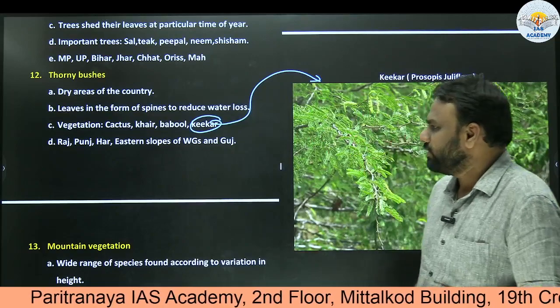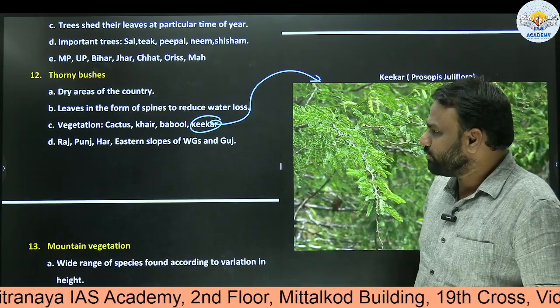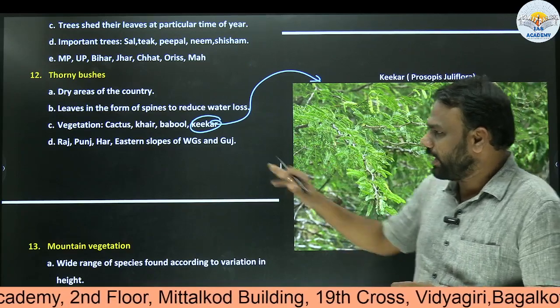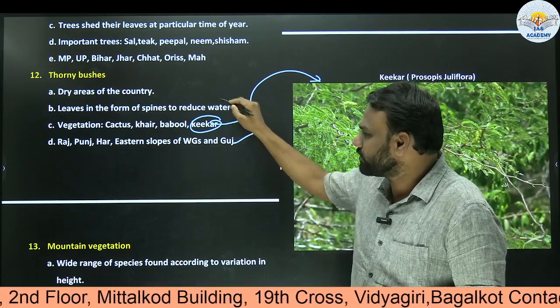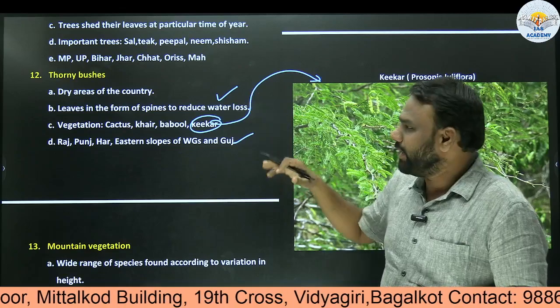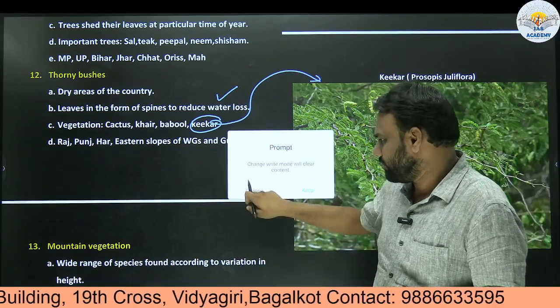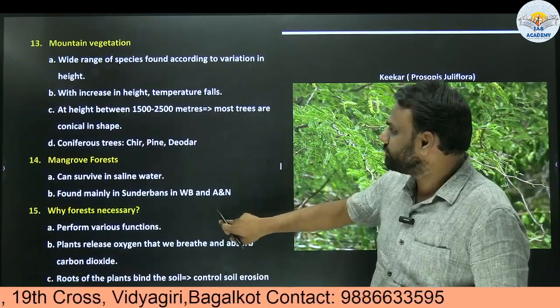Here we saw about the thorny bushes, the various vegetation present in thorny bush, where they are present, and also the adaptations they have made in order to sustain in an environment where we have less water. Next, mountain vegetation.